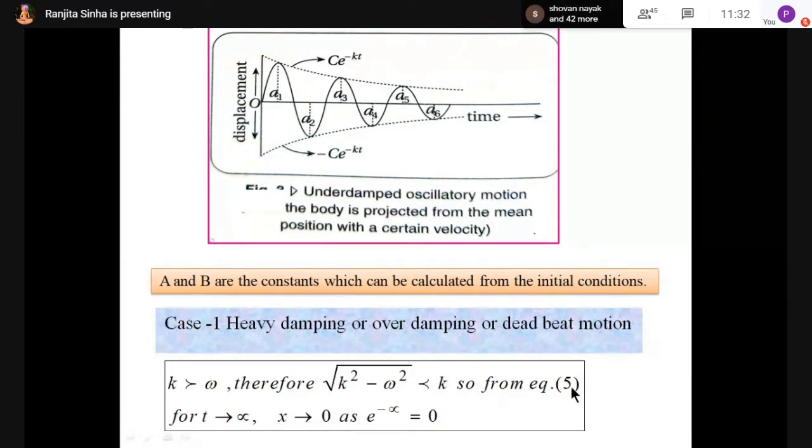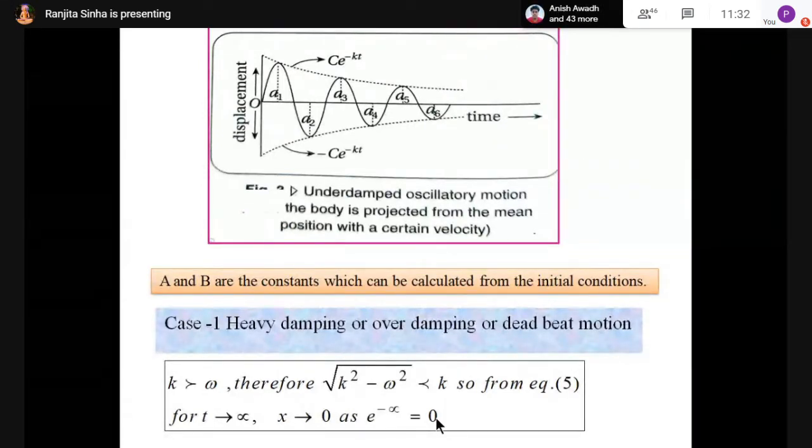So from equation 5, for t equal to infinity and x tends to 0, as e to the power minus infinity is 0. So I'm going to the previous slide.